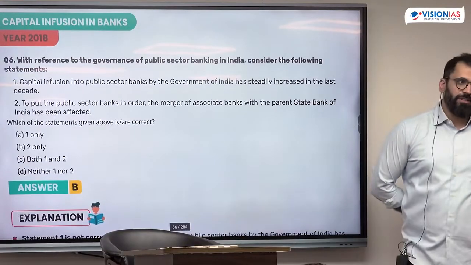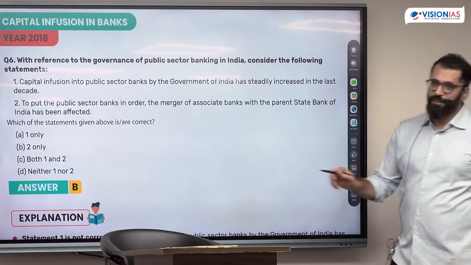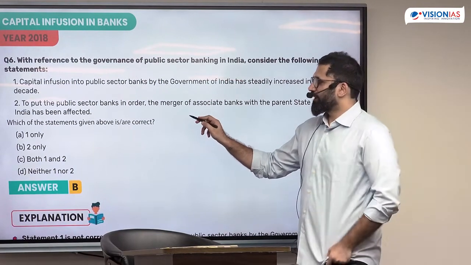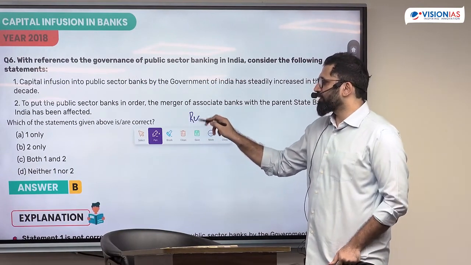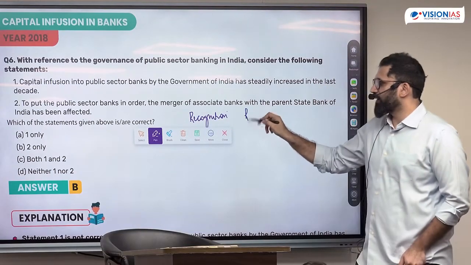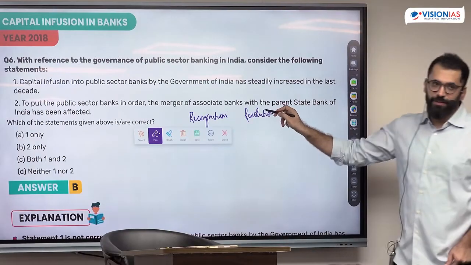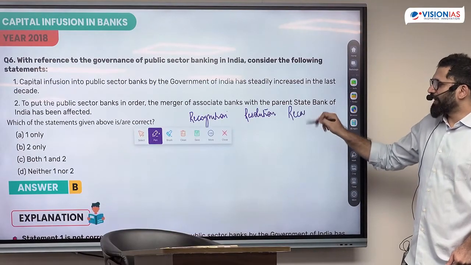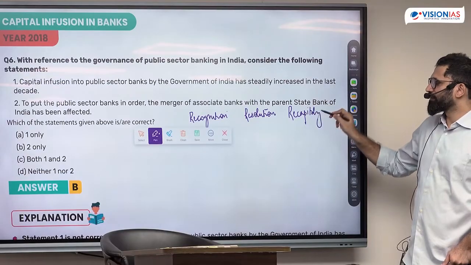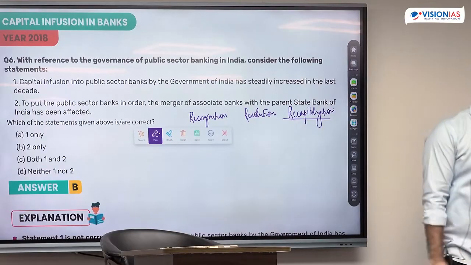This was related to the third step. I told you there were 4 steps to deal with NPA. What was the first step? The first step was recognition. The second step was asset recovery, or something called resolution. What is the third step? Why should the bank be recapitalized? What do you mean by recapitalization? Who's the owner? Where did the NPA problem happen?